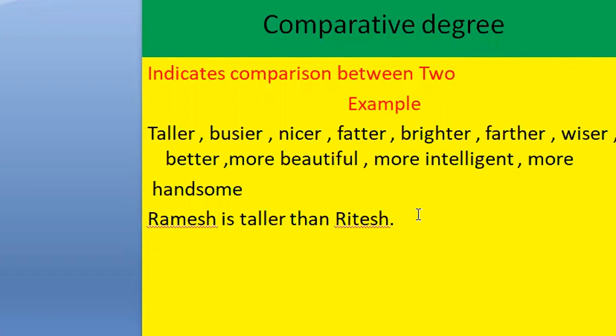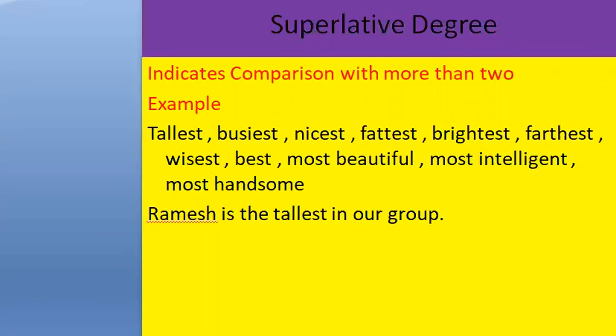And the last one is superlative degree, which indicates comparison with more than two, among the whole. For example, tallest, busiest, nicest, fattest, brightest, farthest, wisest, best, most beautiful, most intelligent, most handsome.